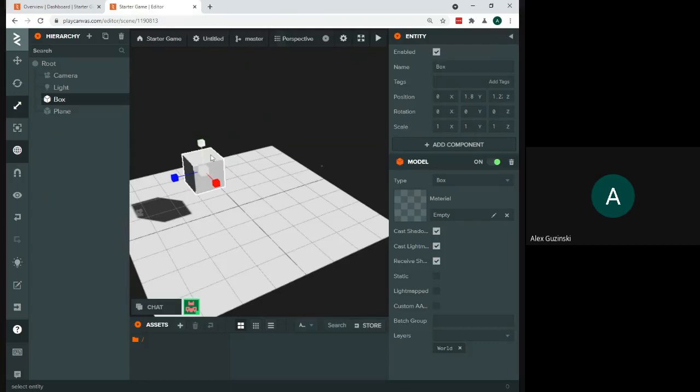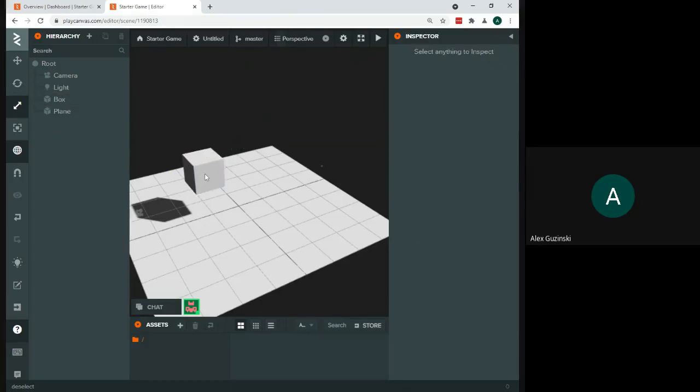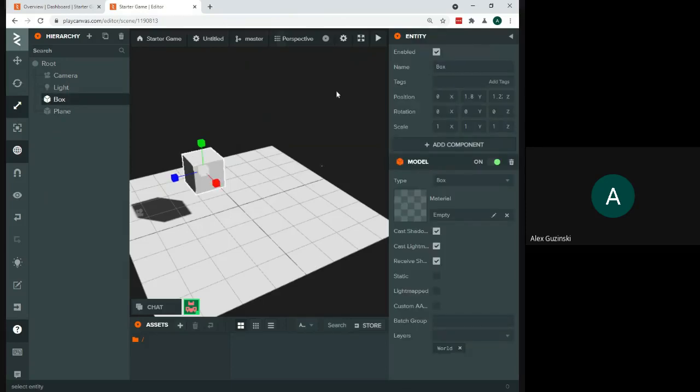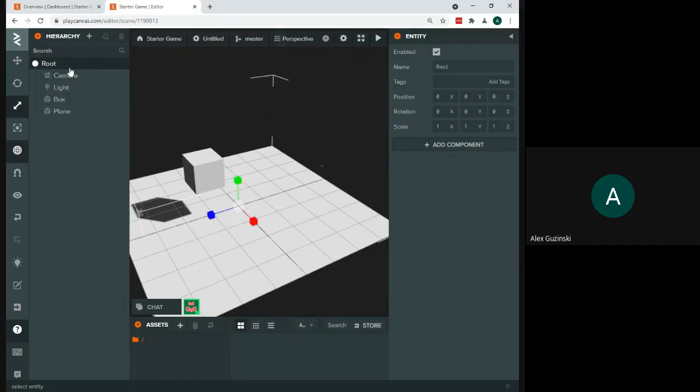Okay, so now I've learned to move around my cube a little bit, my box. We're going to add a second shape to this game, and we're going to add a sphere. Before we add the sphere, we're going to come over to our hierarchy over here, and we are going to select our root. So I want everybody to make sure you click on your roots.